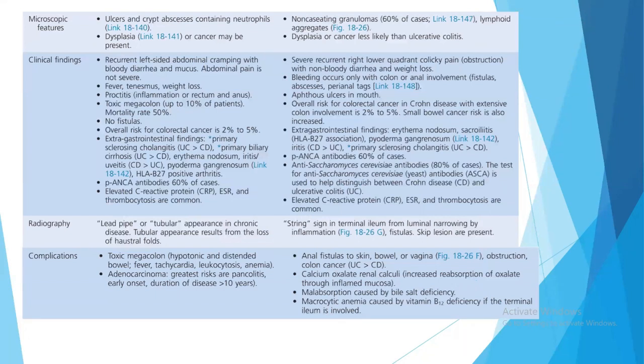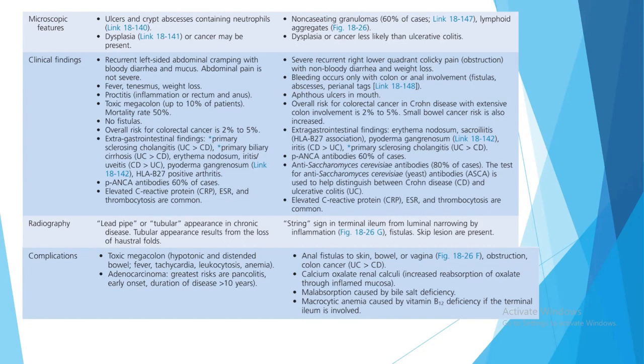Microscopic features: the ulcers and crypt abscess contain neutrophils, and there is dysplasia or cancer. But in case of Crohn's disease, there are non-caseating granulomas and lymphoid aggregates, and dysplasia and cancer are very less likely in case of Crohn's disease.